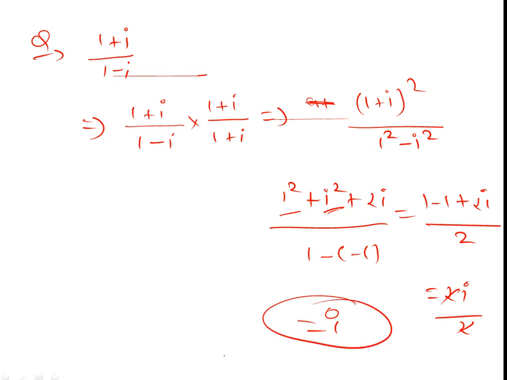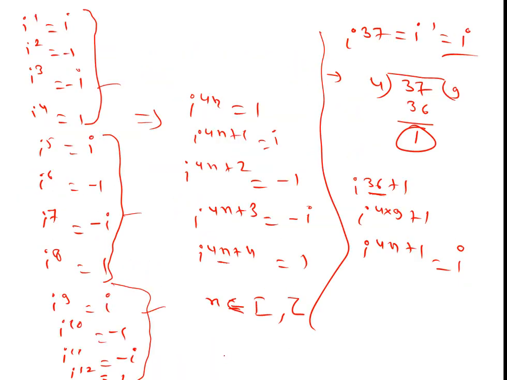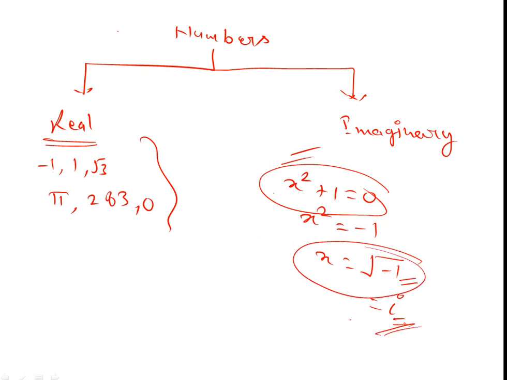So what we learned today: we learned the classification of numbers. Numbers are of two kinds, real numbers and imaginary numbers. Imaginary numbers come from an equation like x square plus 1 equal to 0, where x is minus 1, which is not existing, so we write it as iota. Iota is the mother of complex numbers.